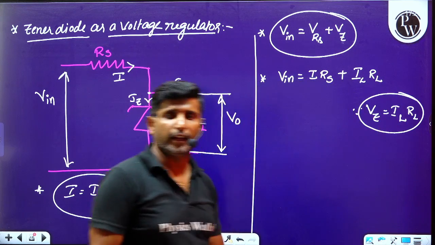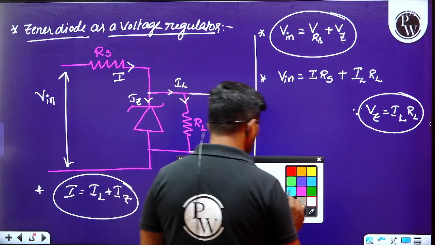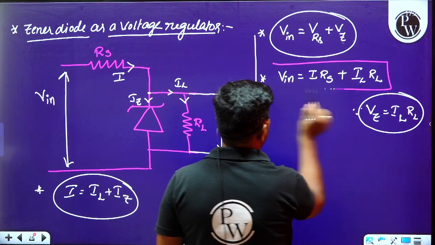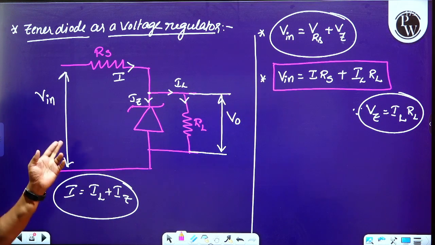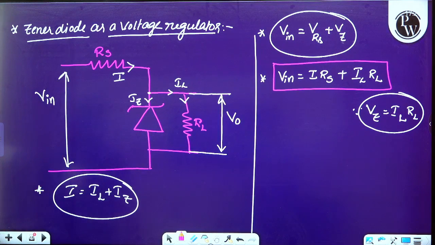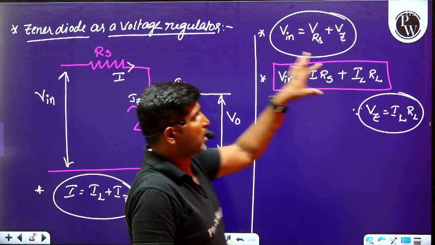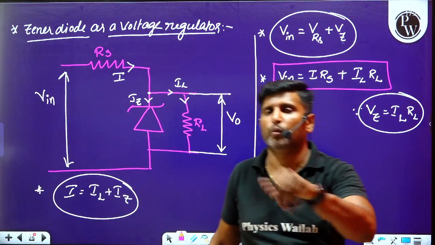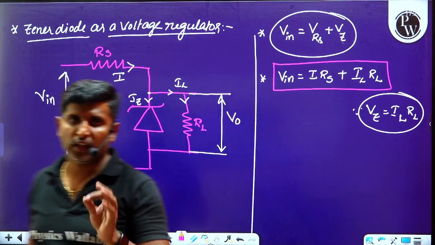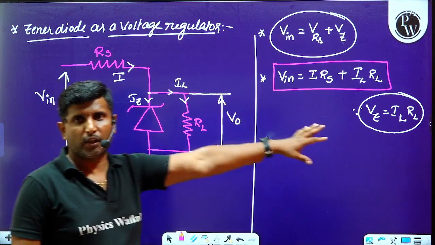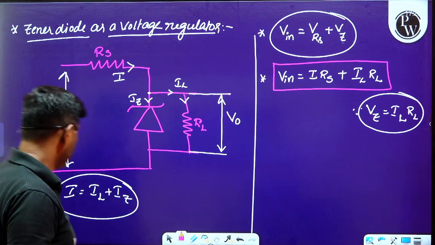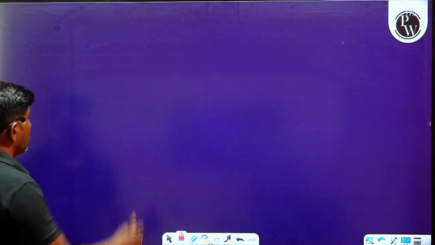Output voltage. Okay, these are the important equations we have to keep in mind to answer questions related to voltage regulator, Zener diode as a voltage regulator. If you remember these formulas and apply them in a proper way, then definitely you will get a correct answer to these questions. Later we can move on to the logic gates.